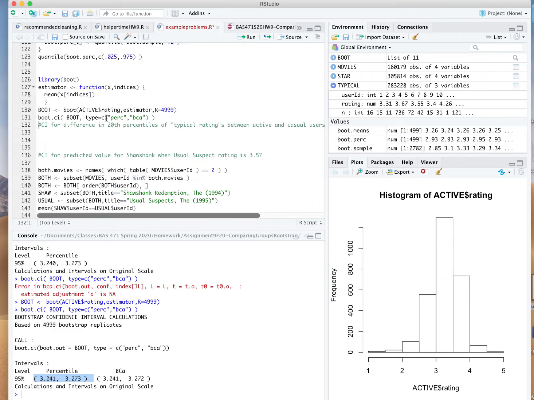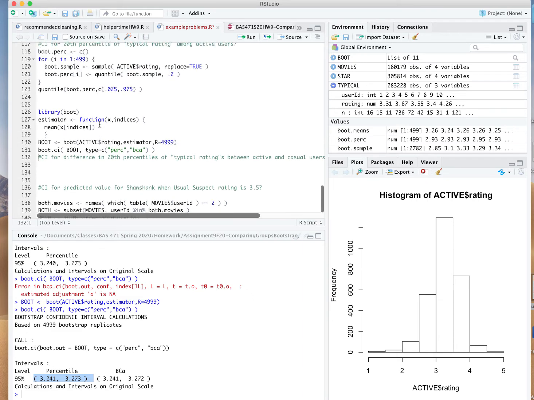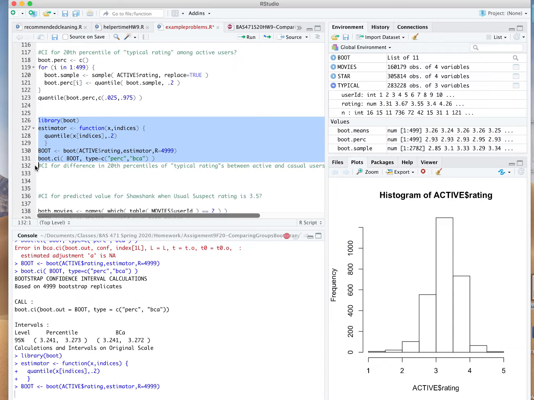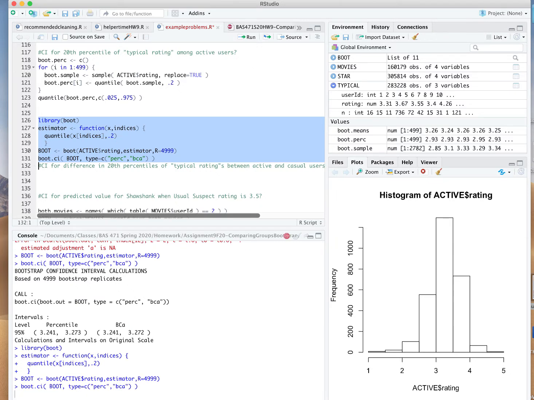So what if we wanted to get a Bootstrap confidence interval for the 20th percentile? We had programmed it right here. How would we change this estimator function? Well, instead of measuring the average of each of these Bootstrap samples, we'd be measuring the percentile of that sample instead. So quantile, x bracket indices, whenever we're referring to the Bootstrap data values, that'll be x bracket indices, and we just put in a 0.2 right here. So we update our estimator, we set it running, and then we wait.